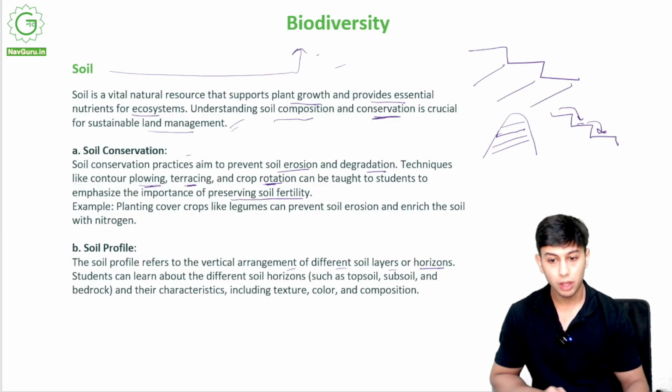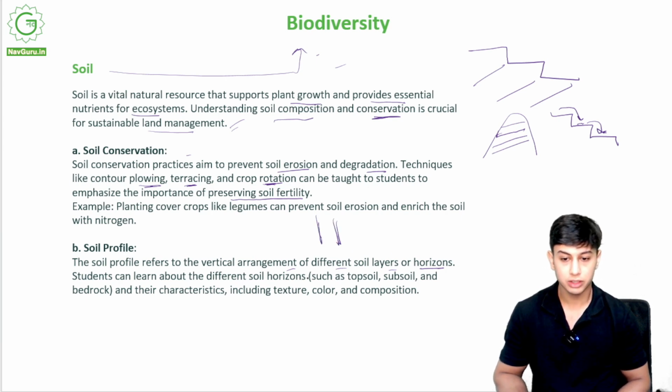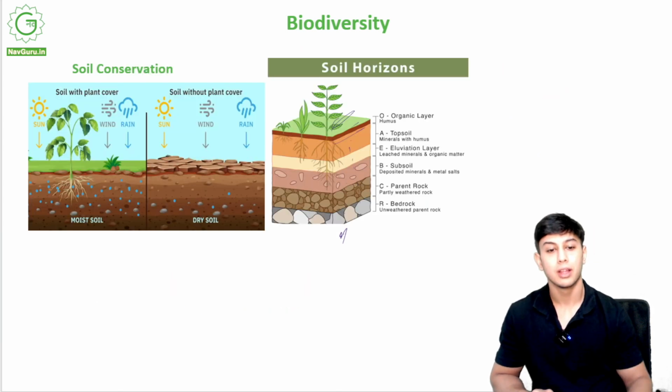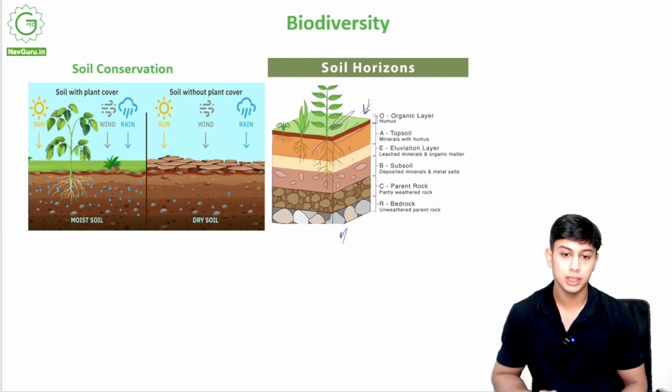Okay. The soil profile refers to the vertical arrangement, vertical means straight, of different soil layers or horizons. We will study about the topsoil, the subsoil, and the bedrock. See over here, the top layer that we see is the organic layer, that is the humus. Under this, where the roots and the plants are, that is the topsoil. It contains minerals for the plants.